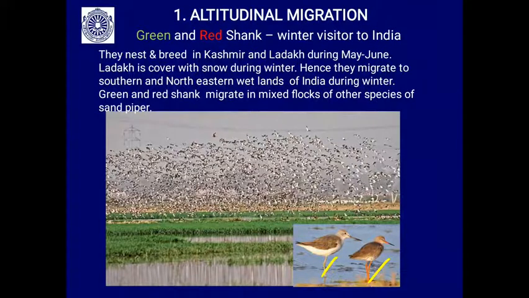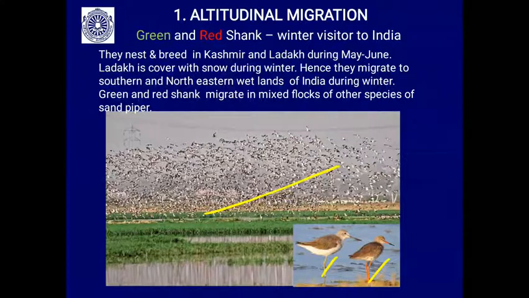They nest and breed in the Kashmir and Ladakh region during May and June, that is during summer. Ladakh is covered with snow during winter, hence they migrate to the southern and northeastern wetlands of India during the winter season. Greenshank and redshank migrate in mixed flocks. You can see mixed flocks of greenshank and redshank along with sandpipers. They make a big flock of thousands of birds and migrate together.